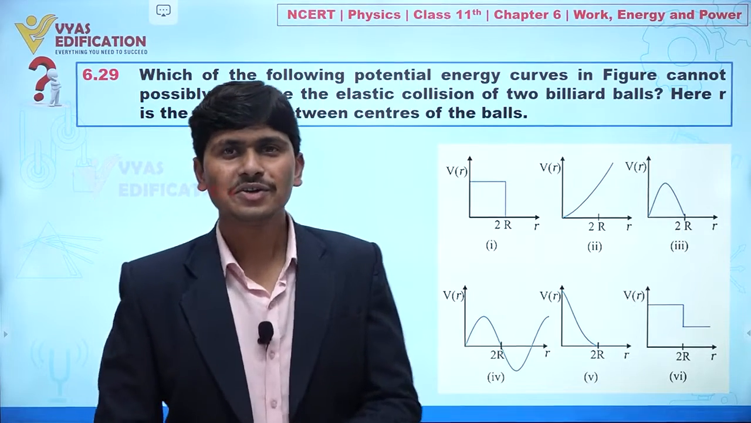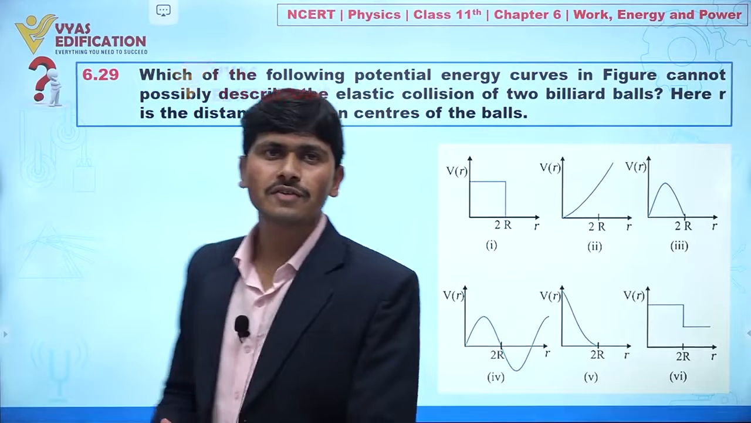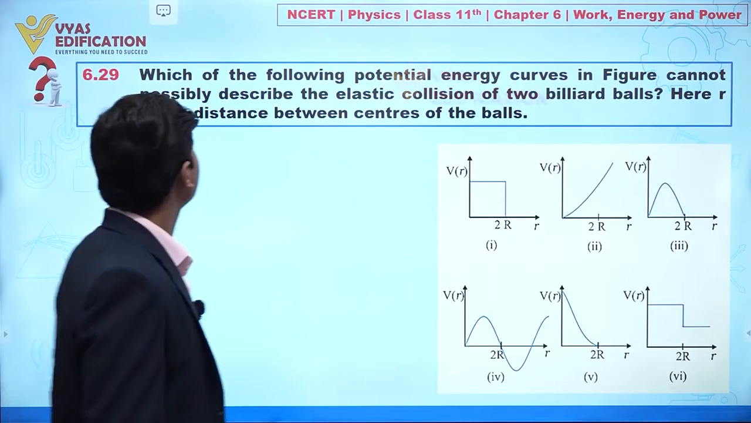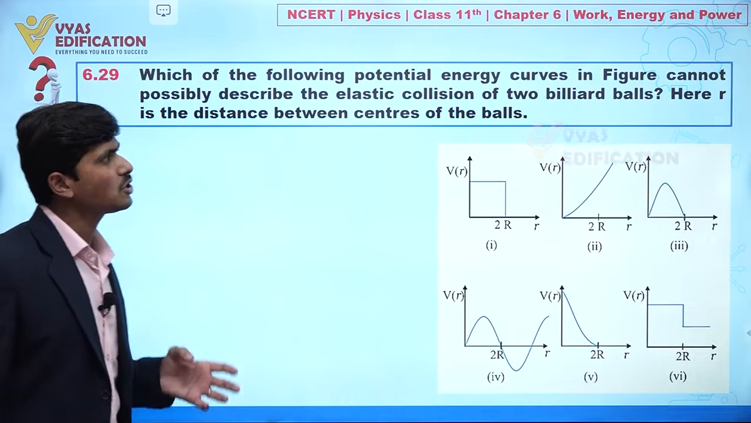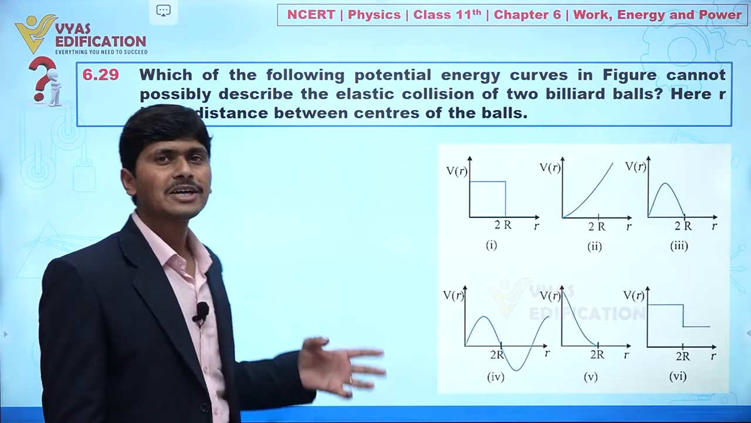Now dear student, we are going to solve this question number 6.29, and in this question it is given to you: which of the following potential energy curves in the figure cannot possibly describe the elastic collision of two billiard balls, and here r is the distance between the centers of the balls.